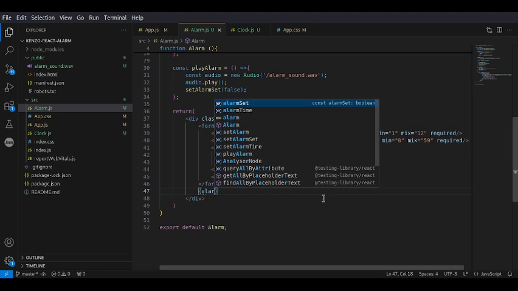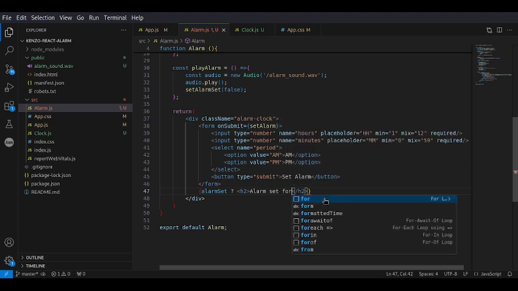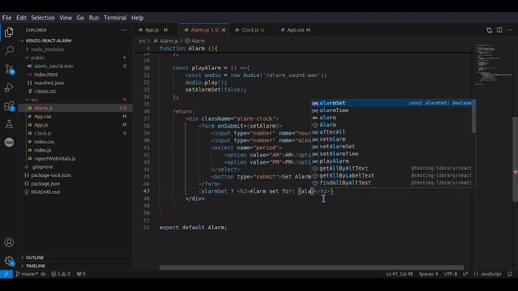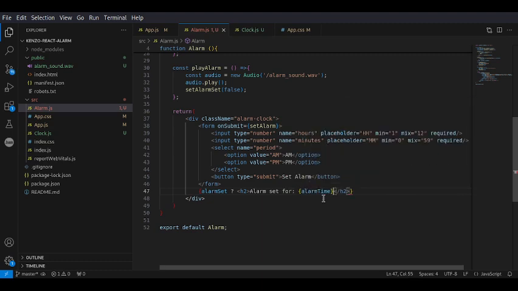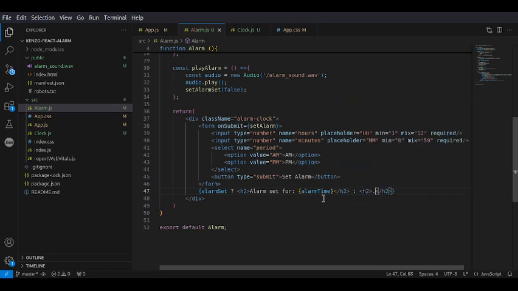So if alarm is set, then we want to display maybe an h2 tag, and then say alarm is set for, and then just display the current alarm time. And if alarm is not set, we just want to display maybe three dots.